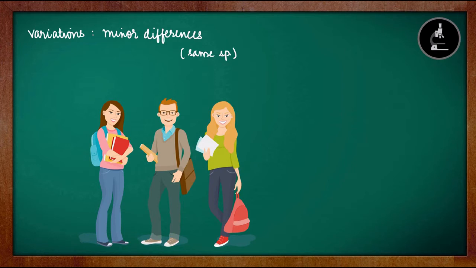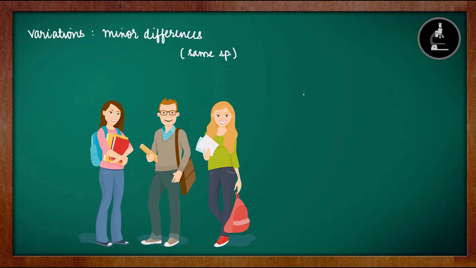One more other example we can see is the differences in the color of the eye. So one might have one specific color of the eye, so the other might have a different color. So the color of the eye is also different from one individual to another. So this also is an example for variation. So these are some minor differences which we can see between the individuals belonging to the human species. So this is variation. They are the minor differences between individuals of the same species.